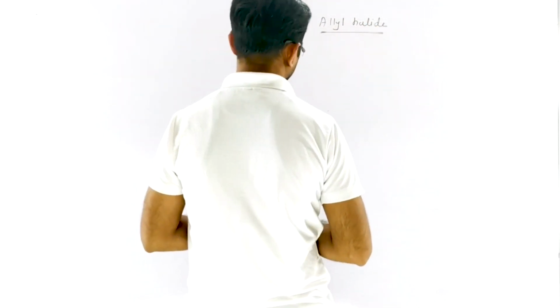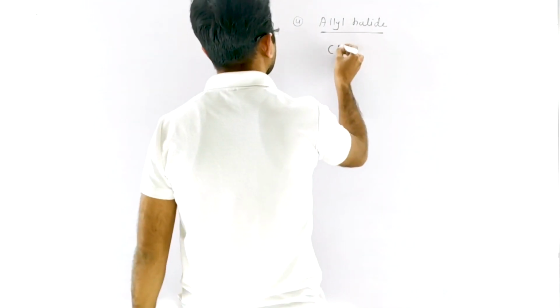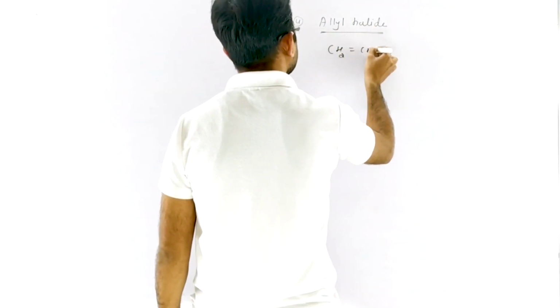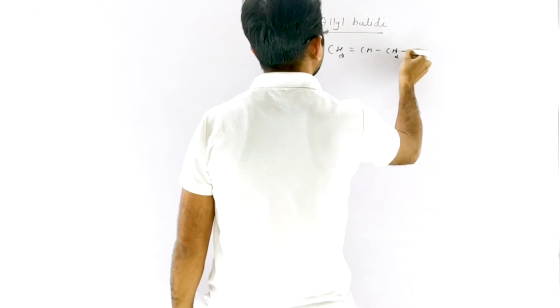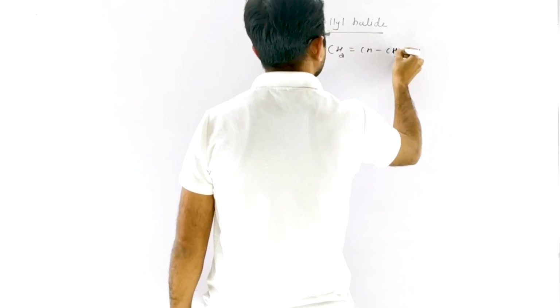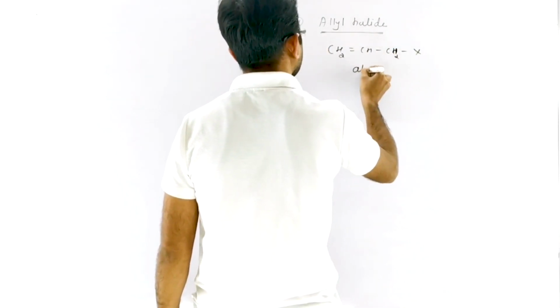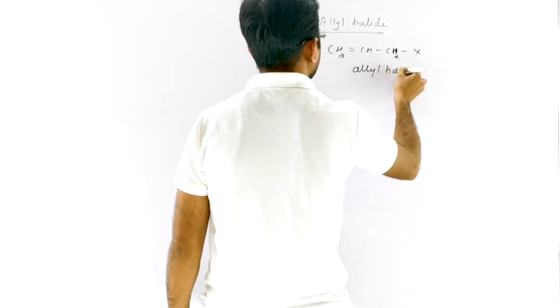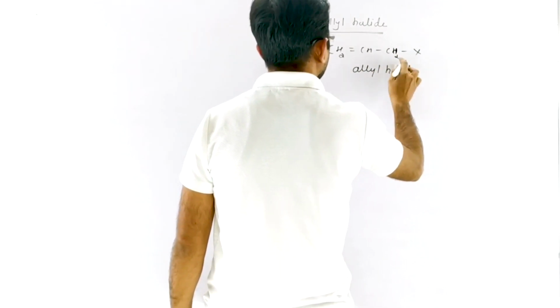What is allyl halide? CH2=CH-CH2X, that is allyl halide.